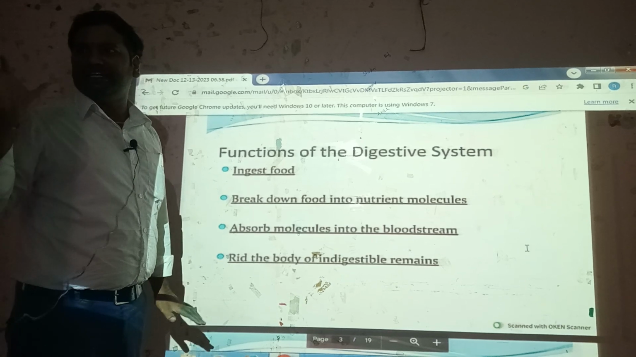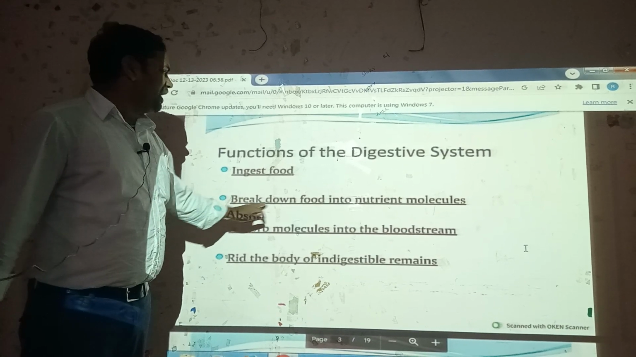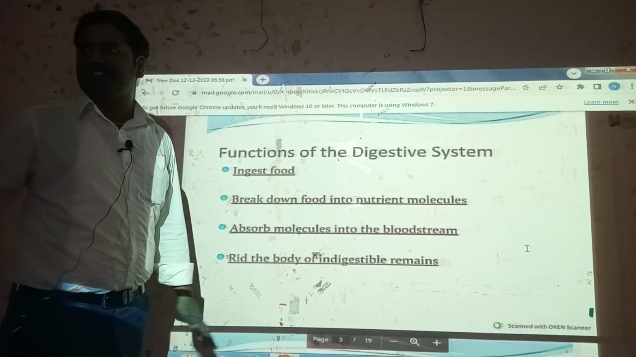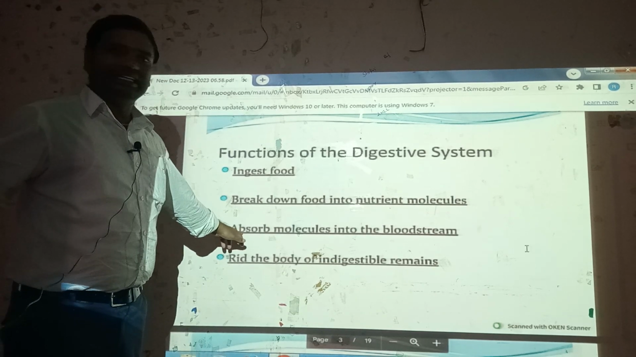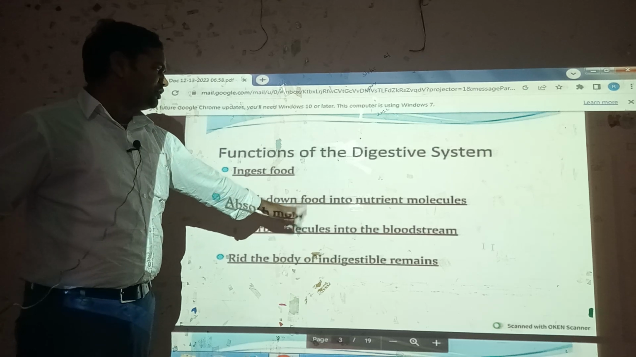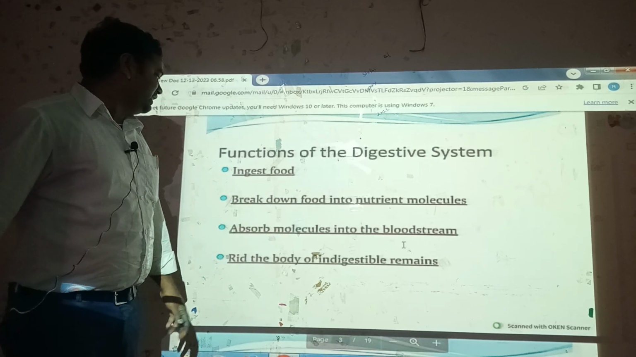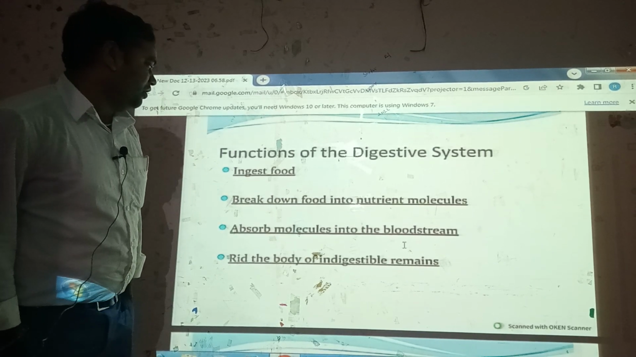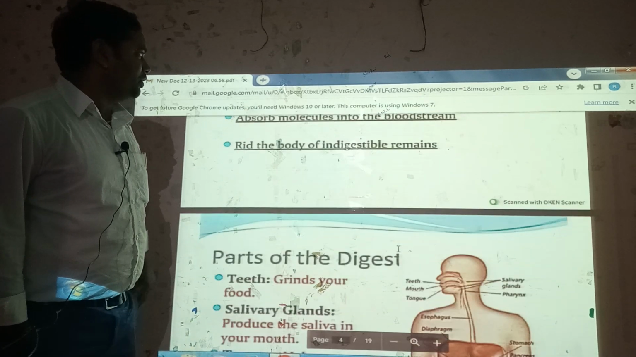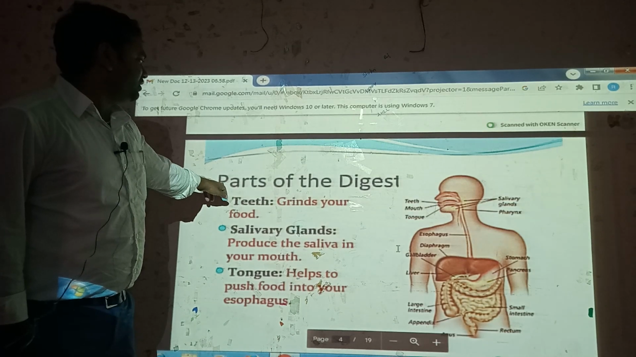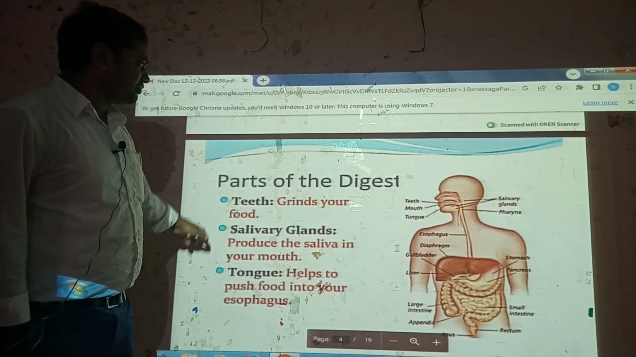And after that, the functions of the digestive system. First, ingest food. Second, break down food into nutrient molecules: carbohydrates into glucose, proteins into amino acids, fats into glycerol. Then absorb molecules into the bloodstream, and rid the body of its indigestible remains.